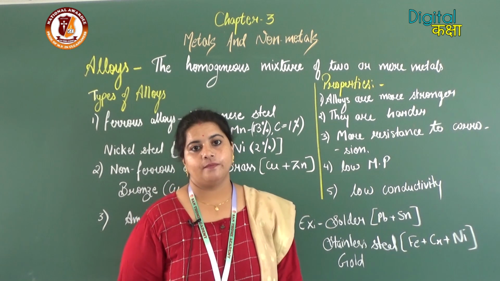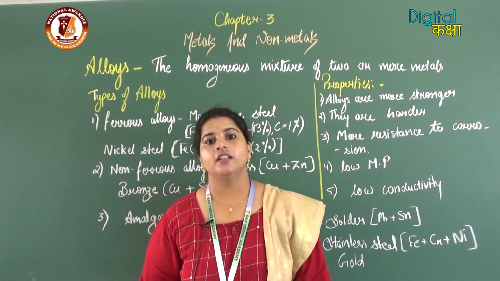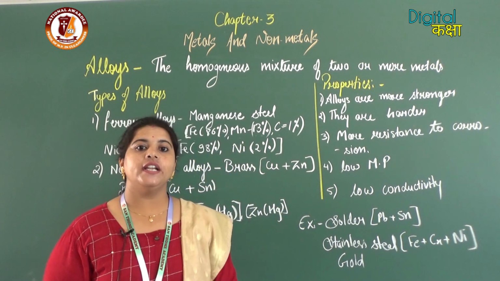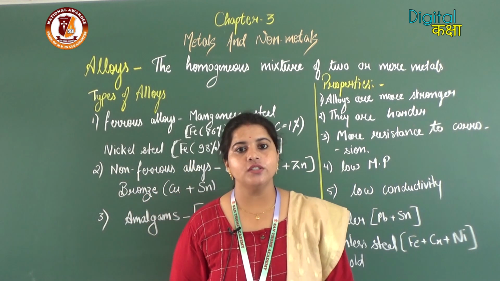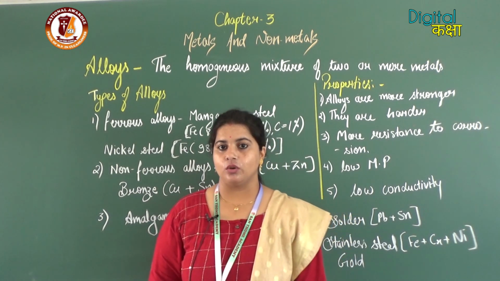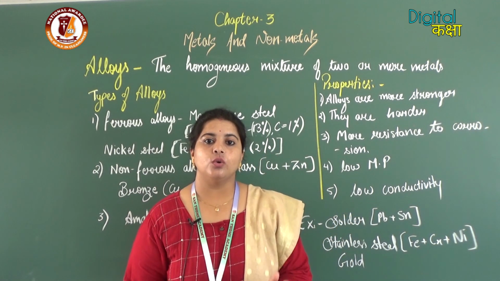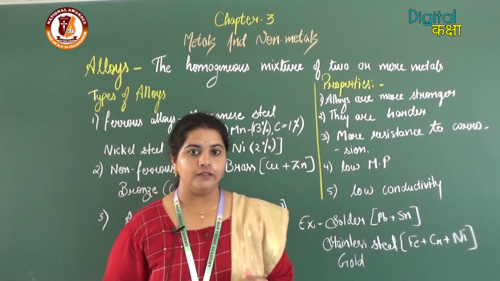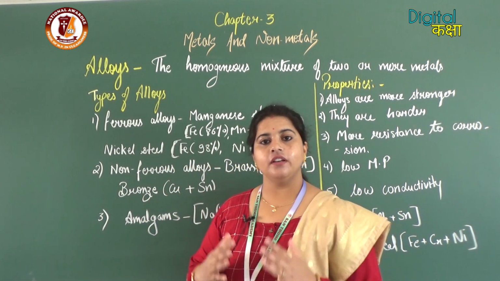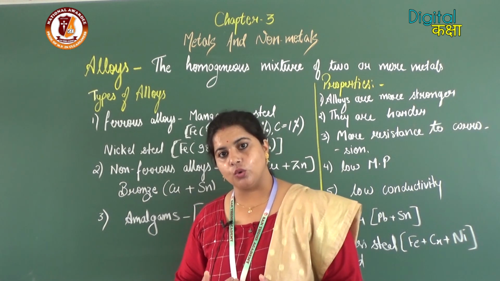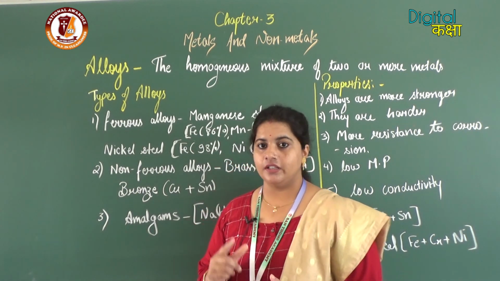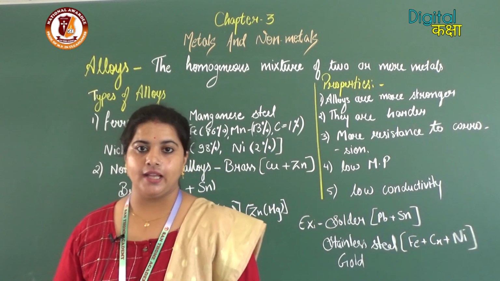Then gold. Everyone knows that pure gold is 24 karat gold. But we cannot make ornaments of 24 karat gold because 24 karat gold can melt very easily. So if we have some jewelry made of 24 karat gold, then what will happen?